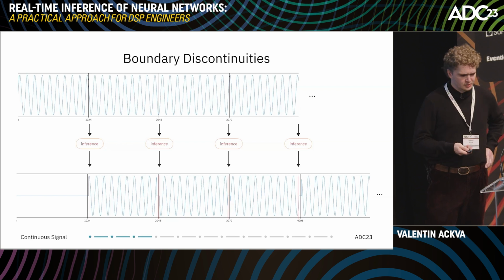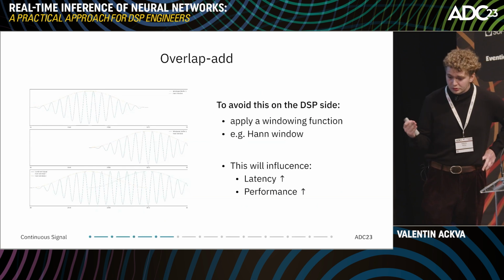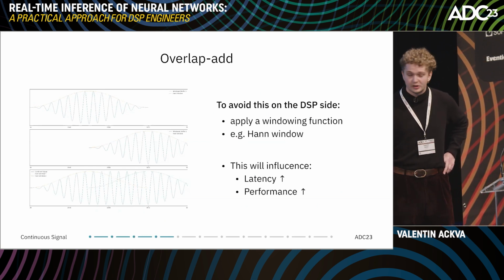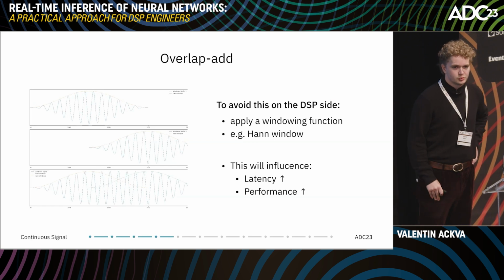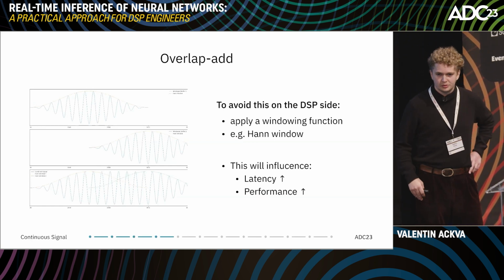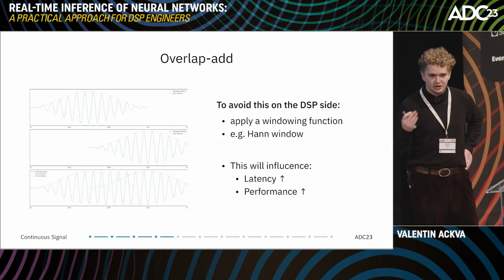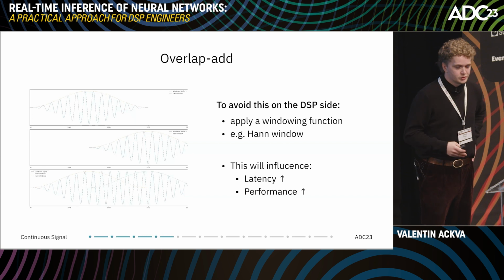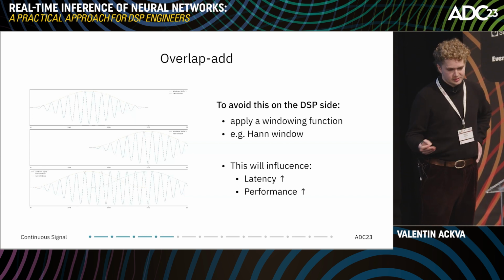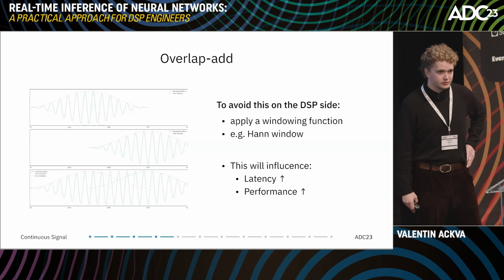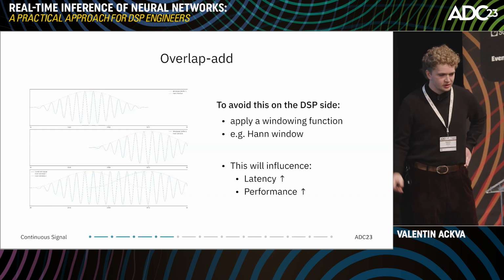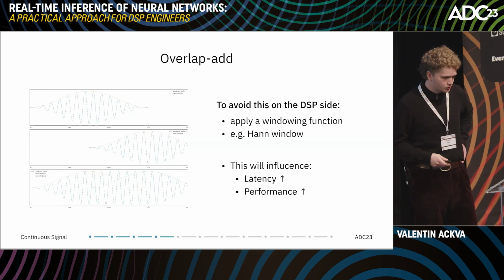Well, if we want to have a DSP solution for that, we can use a technique like overlap and add, where we divide the incoming signal into smaller chunks, with a certain amount of overlap, process them through the neural model, apply a windowing function on it, most of the time a Hann window or a rectangle window, and then we can sum them together to a continuous output signal. And through that, we will get rid of those first and last samples. And just something to consider here, if you use that technique, use a periodic window, and in some cases, you also have to normalize your buffers.